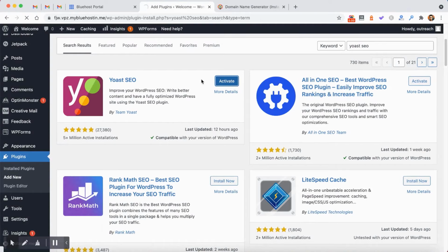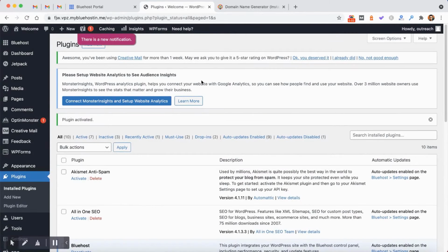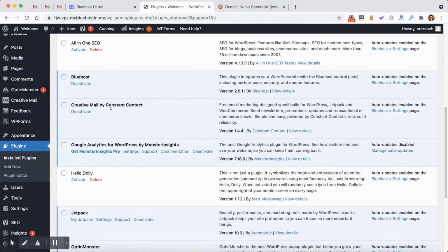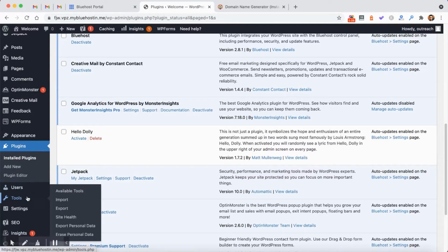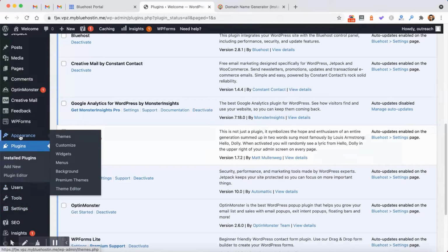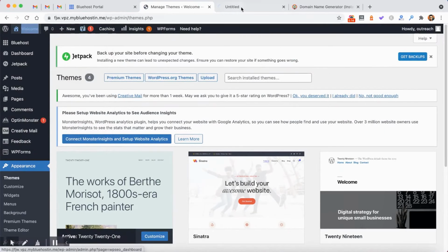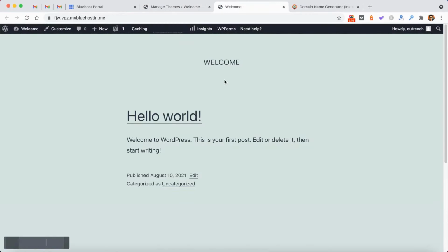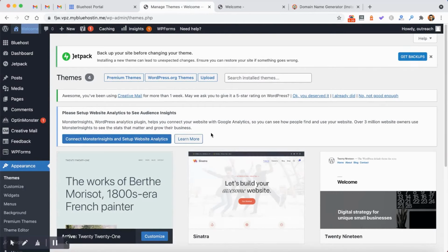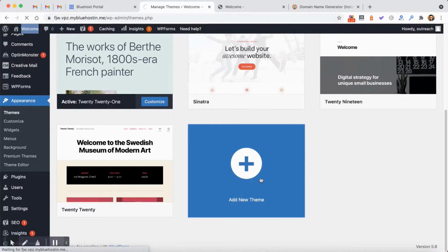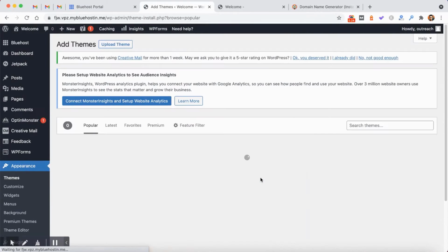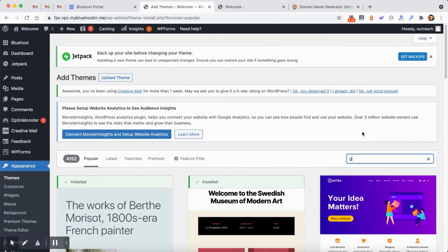So these are the quick steps that you can follow to launch your first WordPress blog. Make sure you activate the required essential plugins. I will give you a list of all the required essential plugins down below in the description of this video. Some of them would be paid plugins, but that would be worth it when you scale up your website. To start with, you can start with free themes and plugins only.